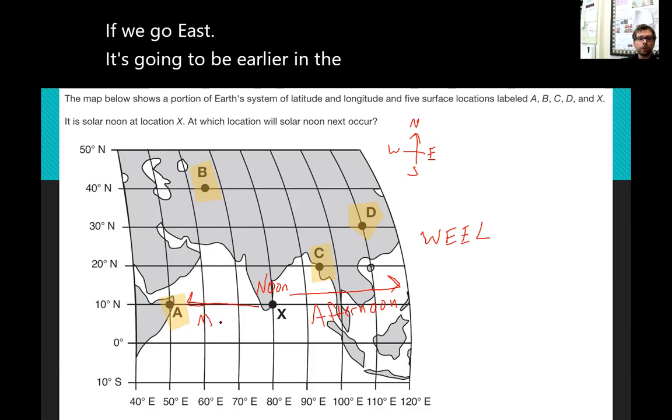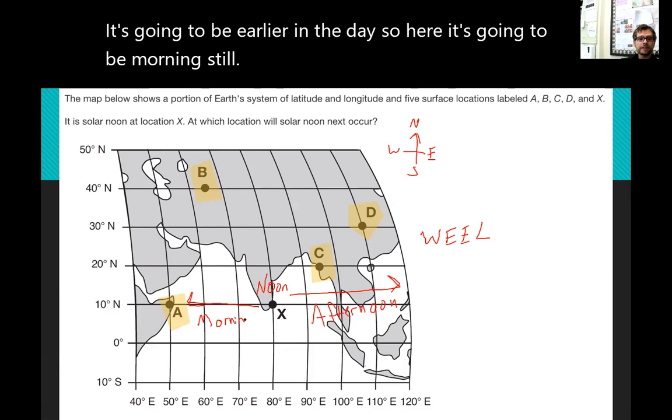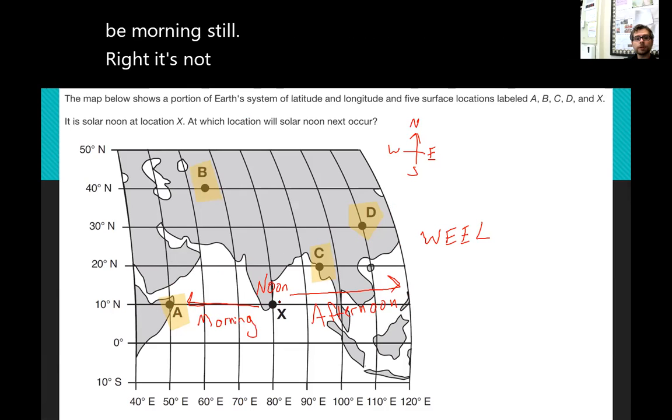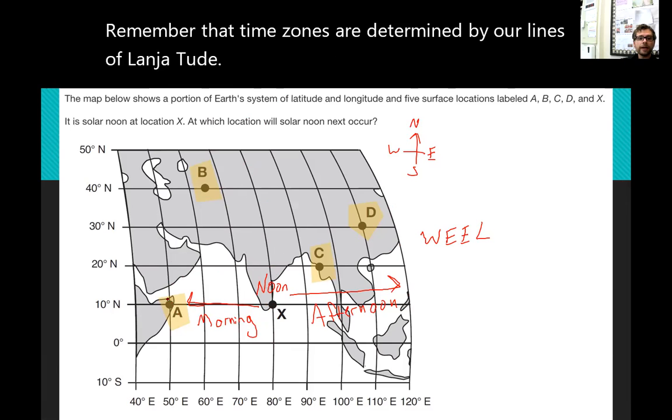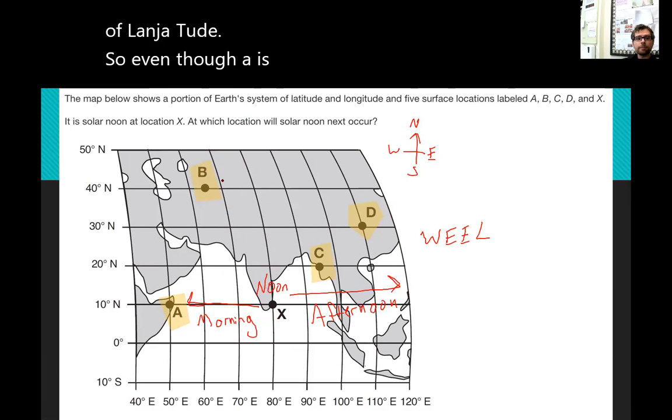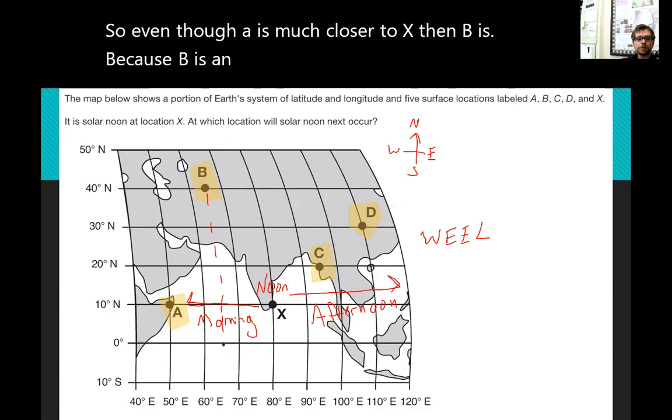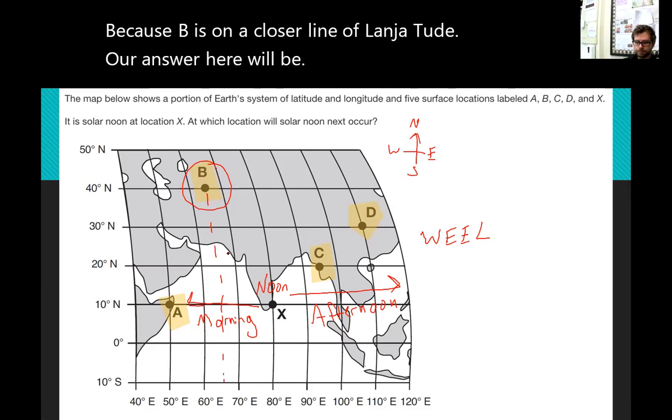So here it's going to be morning still, right? It's not noon yet. It will still be morning. Okay. Remember that time zones are determined by our lines of longitude. So even though A is much closer to X than B is, because B is on a closer line of longitude, our answer here will be B.